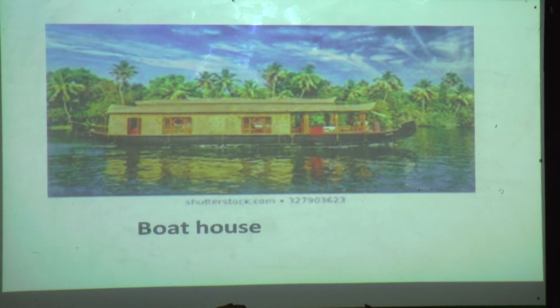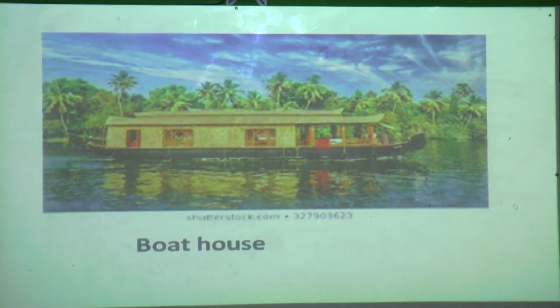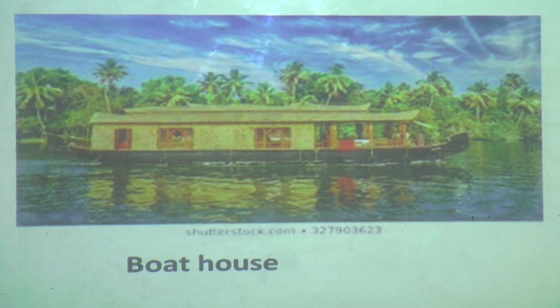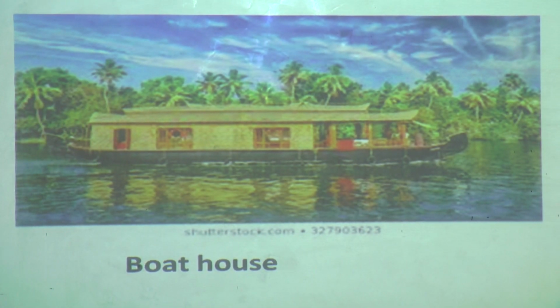Now what about the houseboat? See this houseboat. Did you see these types of boats? Okay, if you went to Kerala and Kashmir, you might have seen them there. Otherwise you have seen this houseboat on television. Okay, a house on a boat. Can you tell me in which region of the country you can find houseboats? Just now I said houseboats are found in Kashmir and some parts of Kerala.